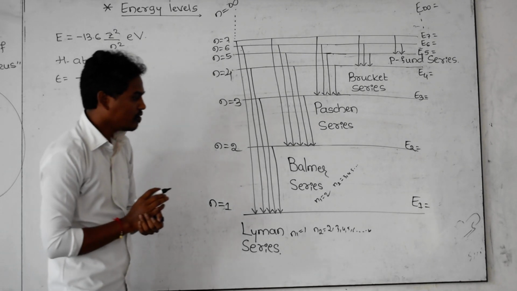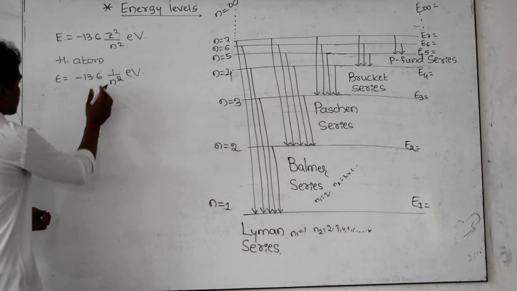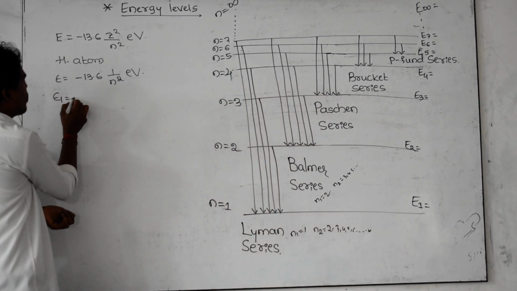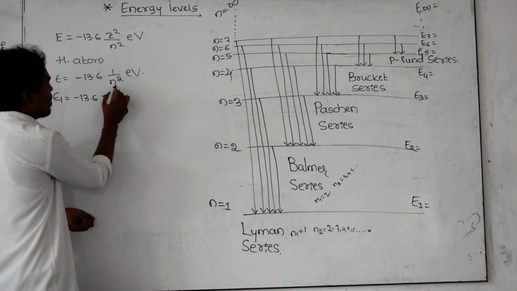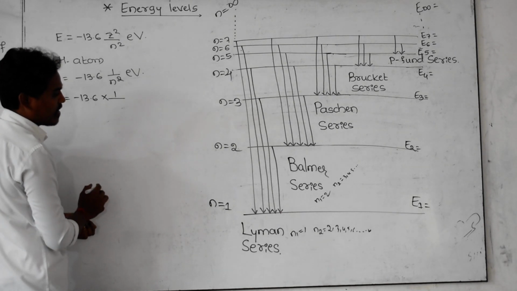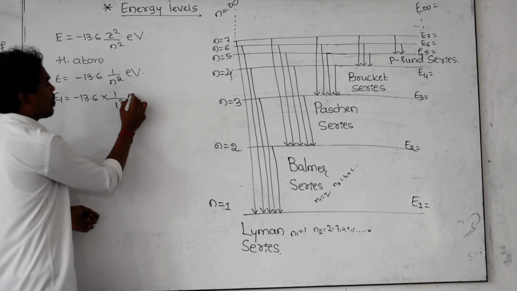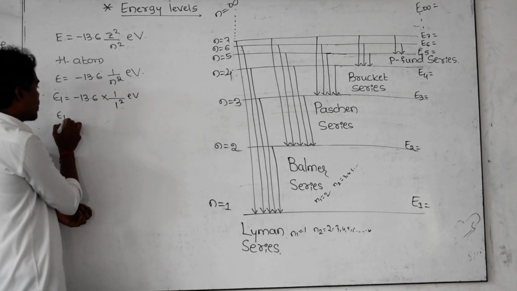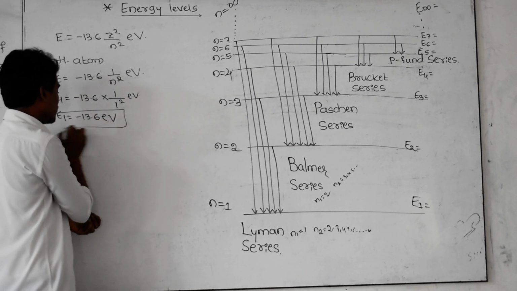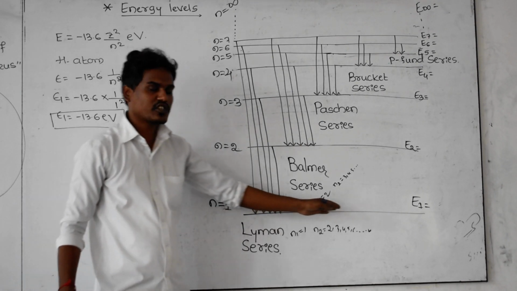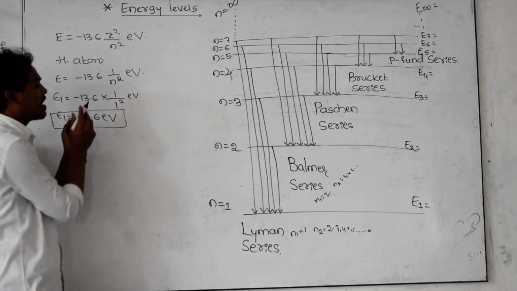And what is the energy of this orbit? If you want to find out, you can find E1. E1 is equal to minus 13.6 into 1 by n square. Here n is the orbit number, which is 1, so 1 square electron volt. Then E1 becomes minus 13.6 electron volt. This is the energy of this orbit, minus 13.6 electron volt.